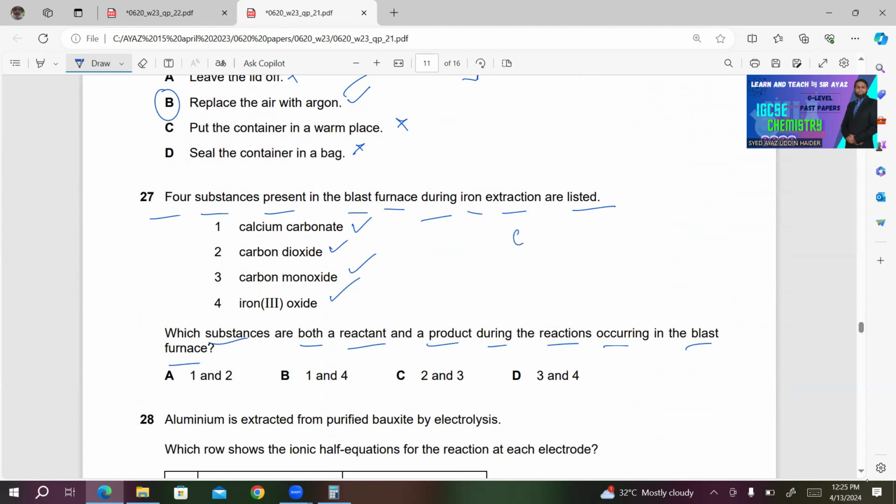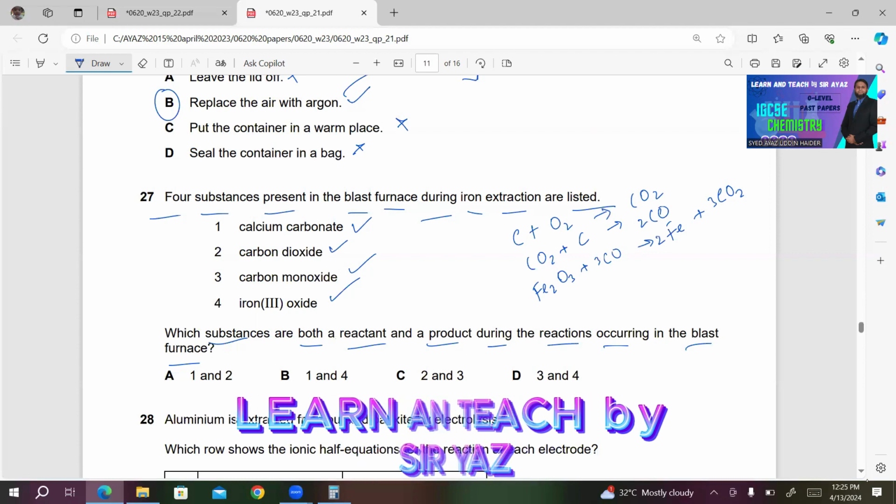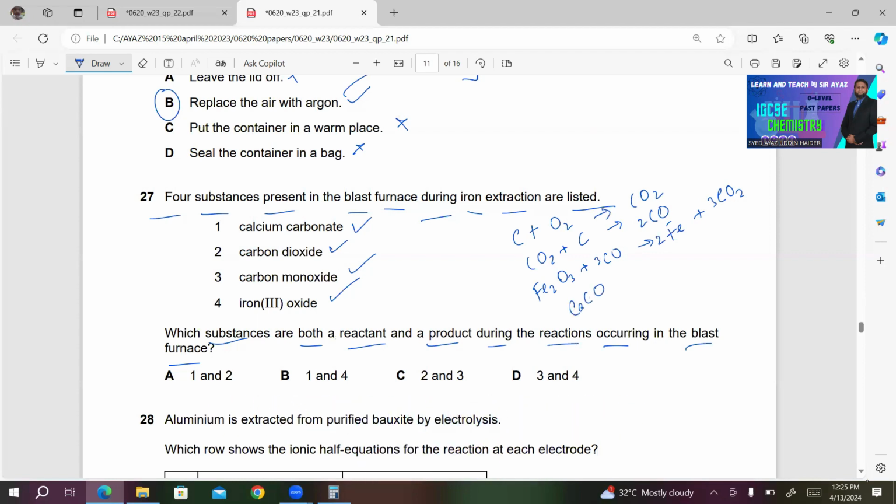So we have these reactions taking place in the blast furnace. C plus O2 gives CO2. CO2 reacting further with carbon or coke, producing carbon monoxide. And CO is the main reducing agent: Fe2O3 plus CO gives Fe plus CO2. This equation is balanced. Second last equation, CaCO3 gives CaO plus CO2. And this CaO reacts with SiO2, producing CaSiO3.